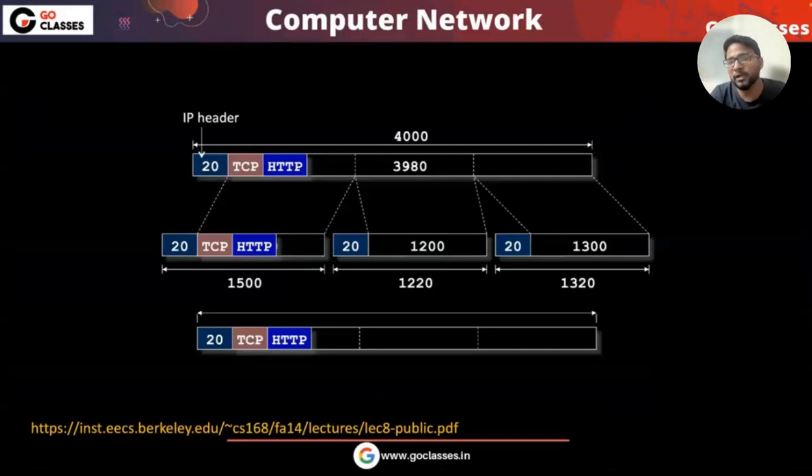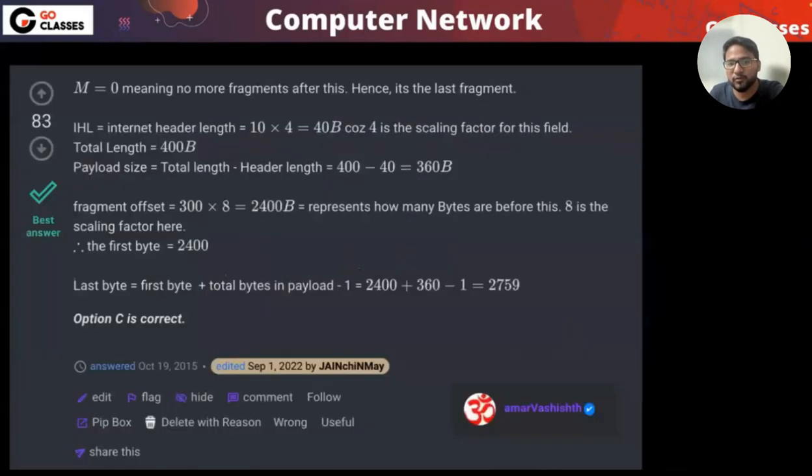The first point could be that only the first fragment will have the TCP header. Only the first fragment has the TCP header. The second point could be that the routers don't even need the TCP information. And the third point could be that for any fragmentation question, we can completely ignore information given about the TCP header or HTTP or these things. So you can include these 2-3 points and then try to answer this question.